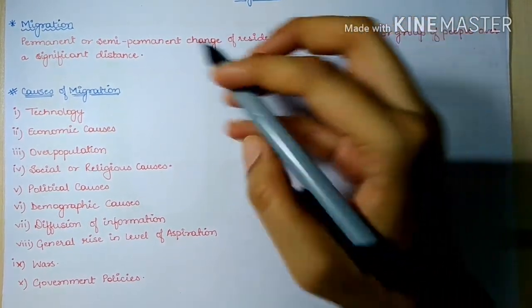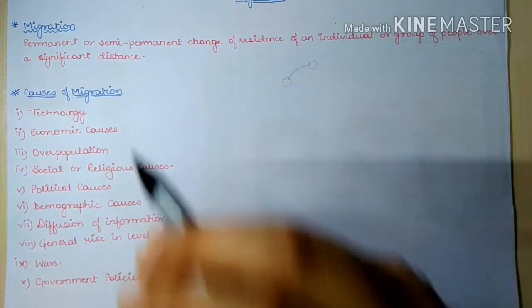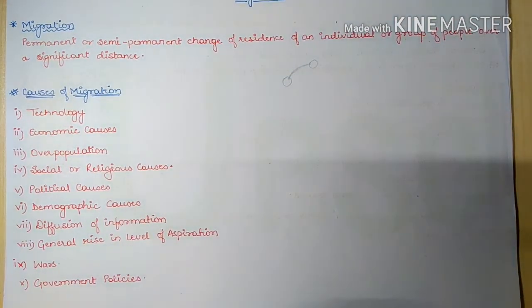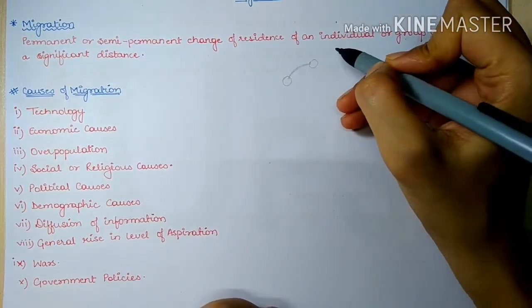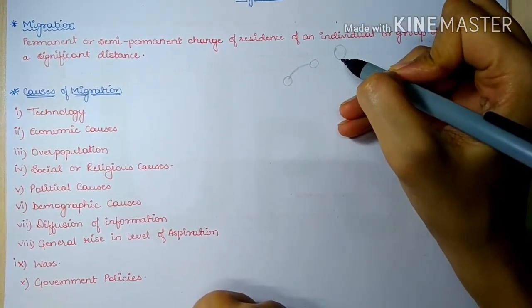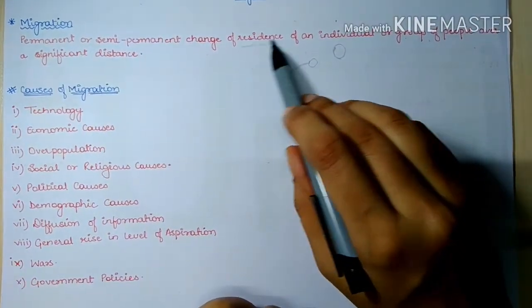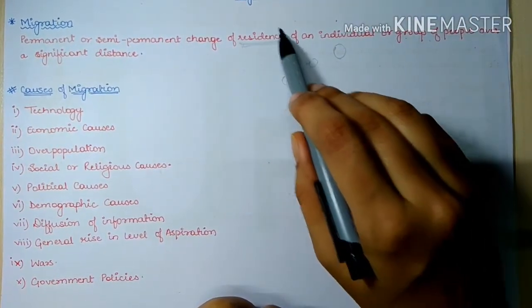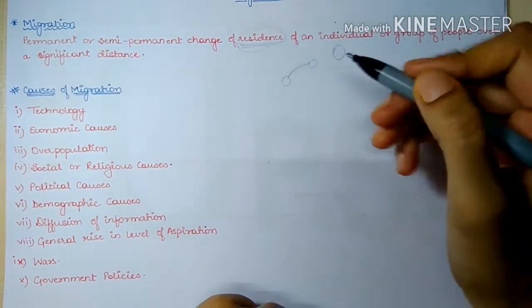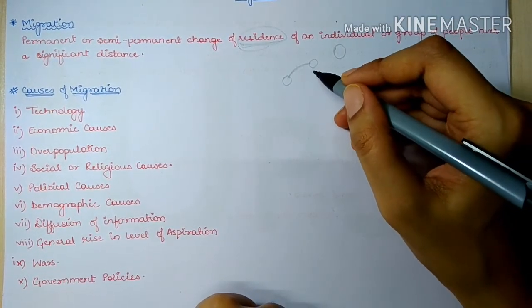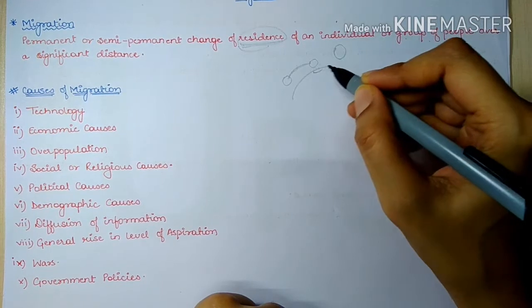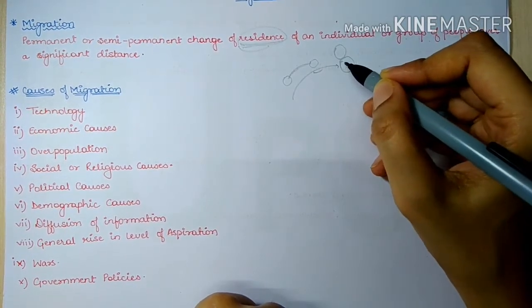Okay, so it should be either semi-permanent, like a considerable amount of time of your life should be spent in the other residence where you are migrating. So it is a permanent or semi-permanent change in residence. We are residing in another place.